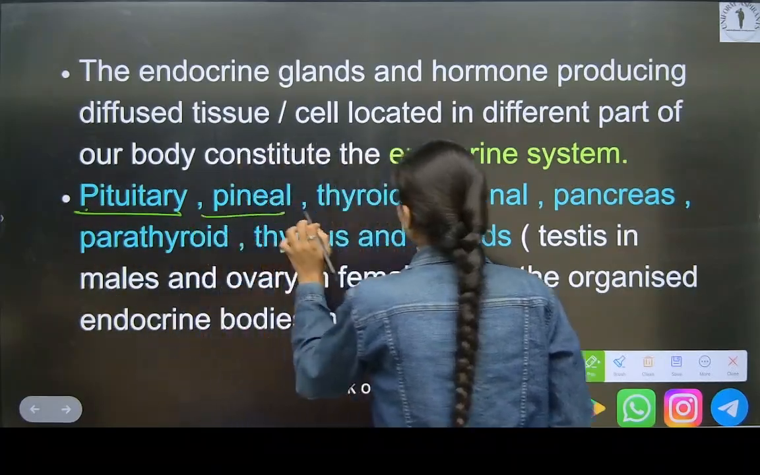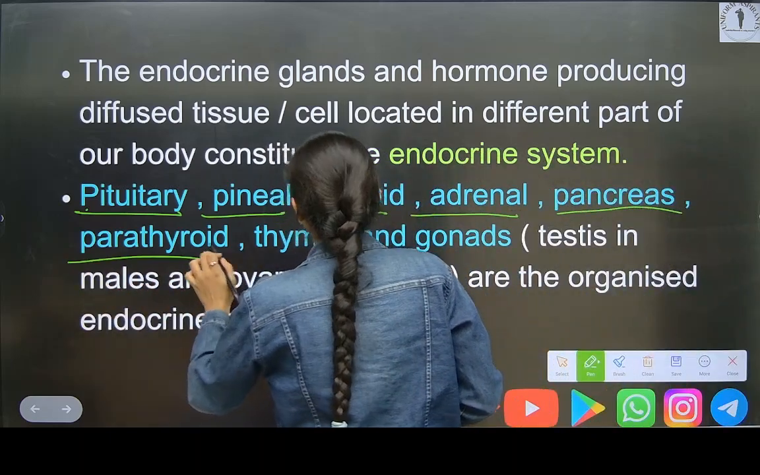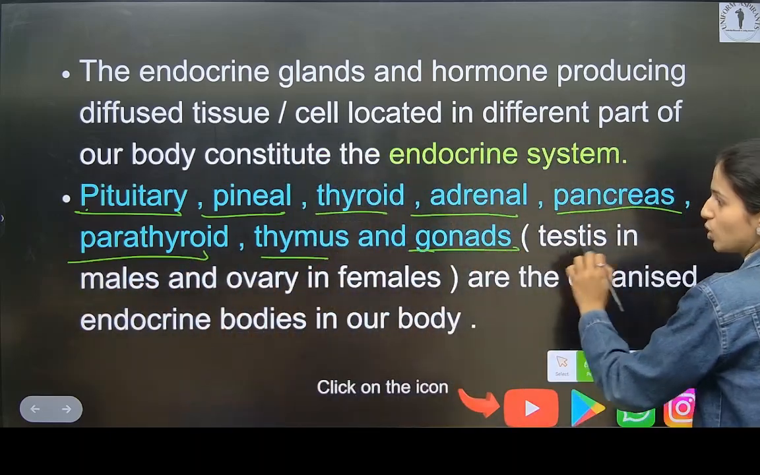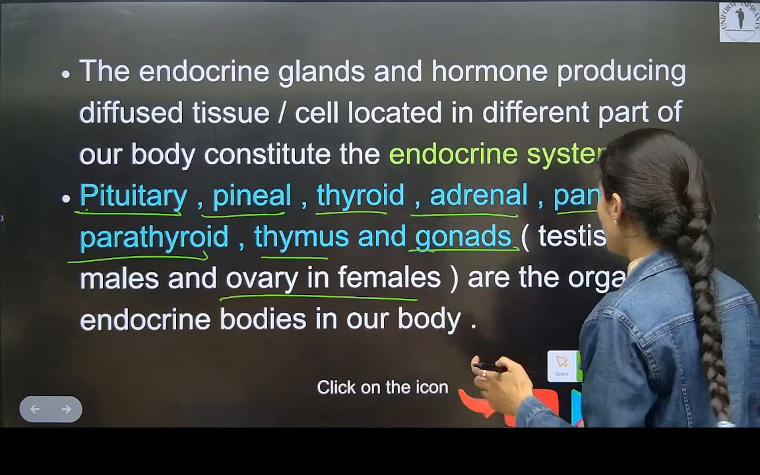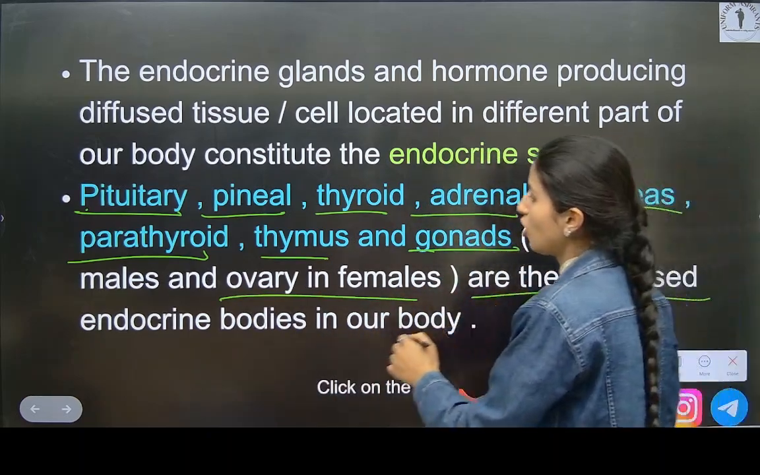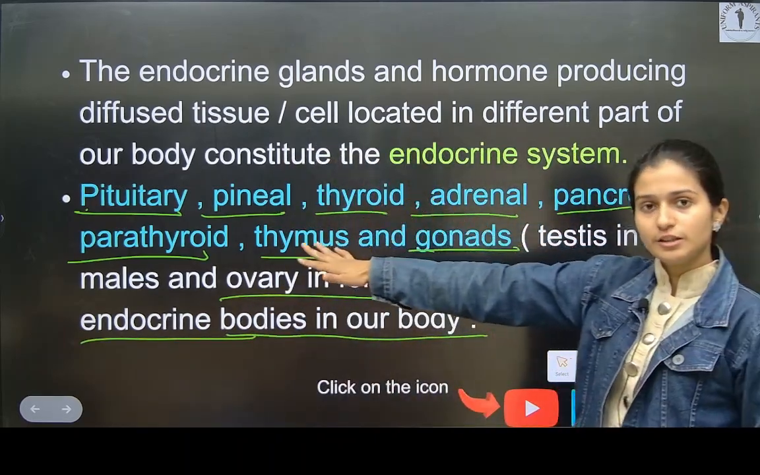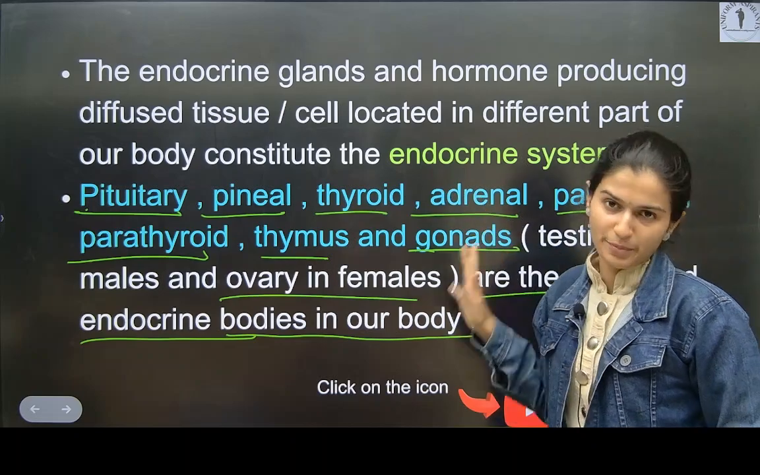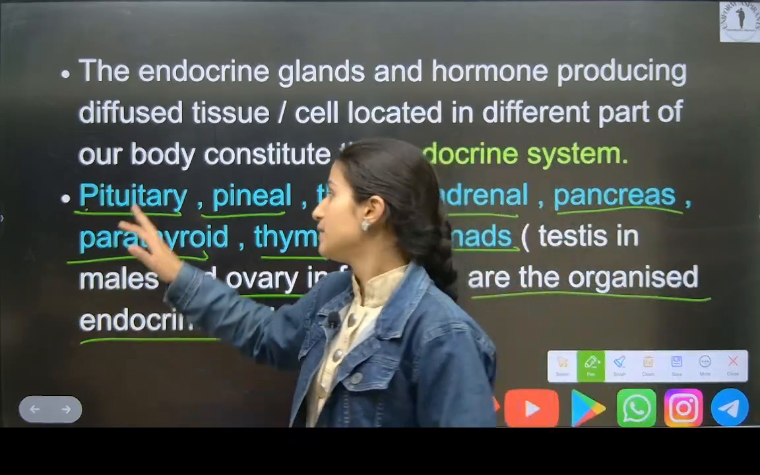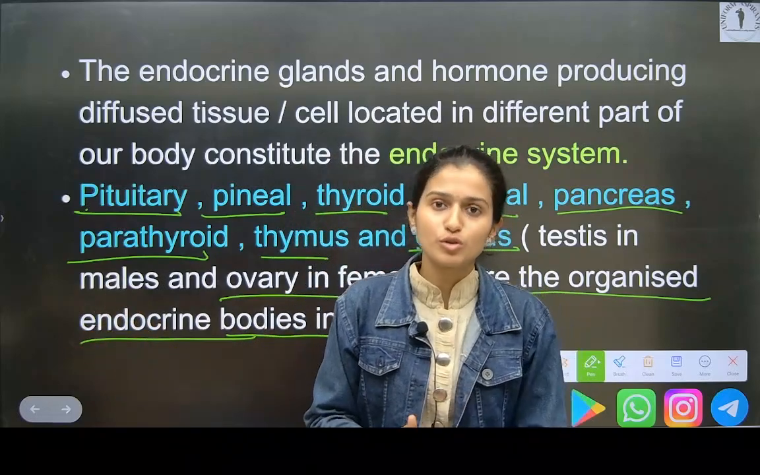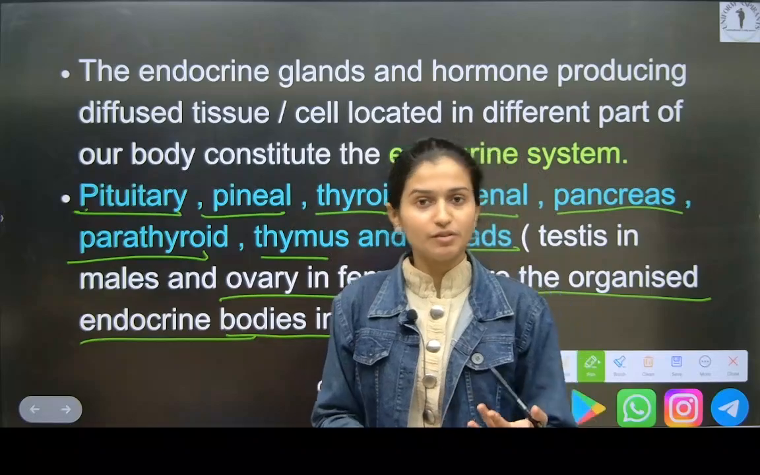Pituitary, then pineal, thyroid, adrenal, pancreas, parathyroid, thymus, and gonad. Means testes in males and ovaries in female. Okay, that is the term given. These are the organized endocrine bodies in our body. Now we will learn everything separately. What are their main functions, which are the hormones they are secreting. These are the names of the organs, but what are the hormones they are secreting, that we will learn now. There are various names of hormones that we will learn now.